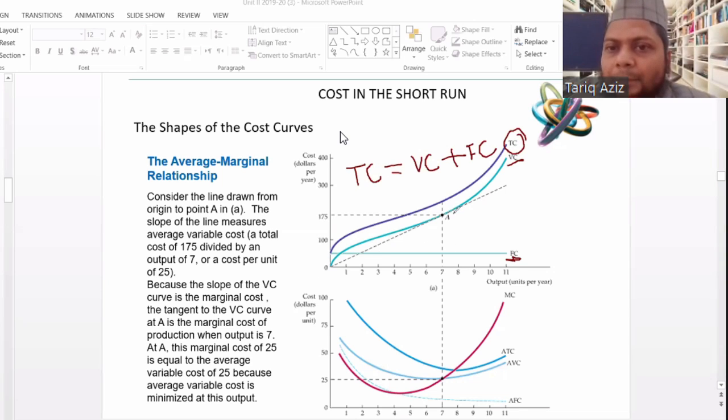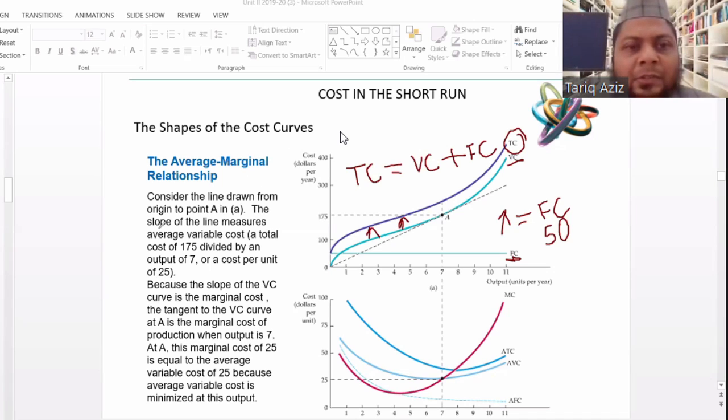The shape of the total cost curve is the same as the shape of variable cost. The only difference is that it shifts upwards, equal to the fixed cost. Fixed cost is 50, that is why it has shifted upwards. So that is the behavior of variable cost.